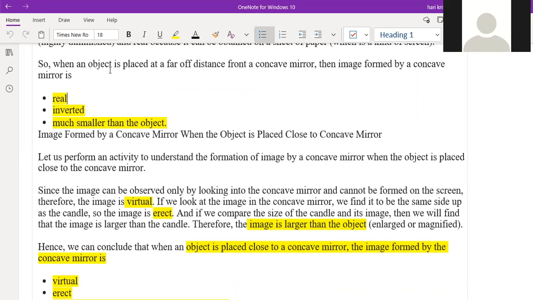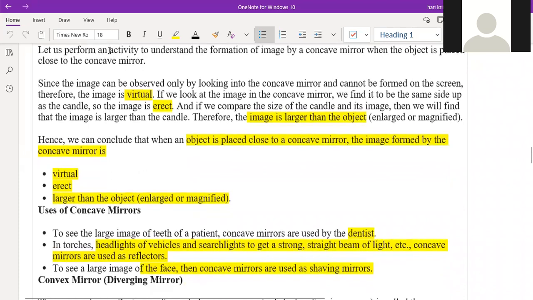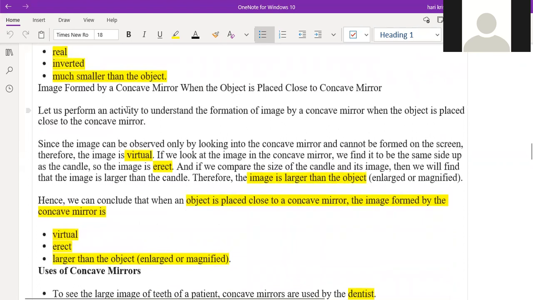Okay. So whenever the object is placed away from the concave mirror, it will have a real, inverted image much smaller than the object. When you place the object close to the concave mirror, it will have different properties. What are they? Virtual, erect, and the image is larger than the object. These are the three points. So that is all about the concave mirror. Clear? Any doubts in this? No, sir. Clear, sir.